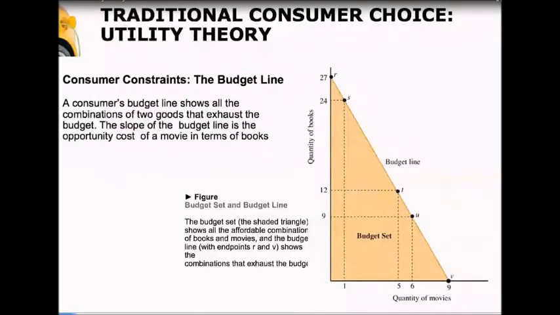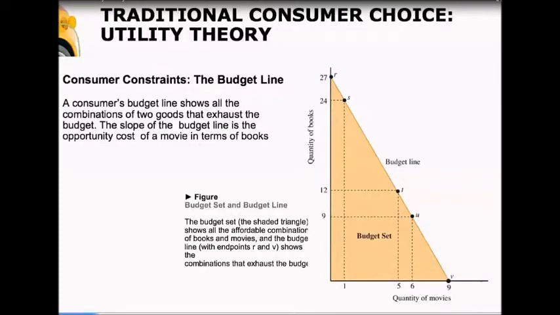Ideally, everybody would have everything they wanted of every good or service that they could possibly get. But that can't happen because we have limited resources. The resource that we're going to look at for consumers is our budget. We only have so much money we can spend. So the first tool we're going to look at is called the budget line.